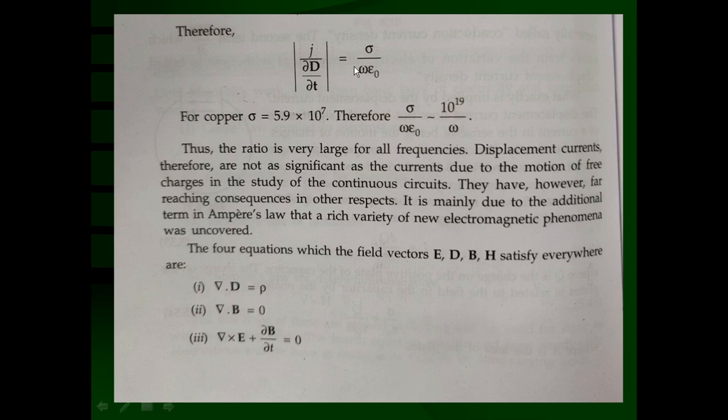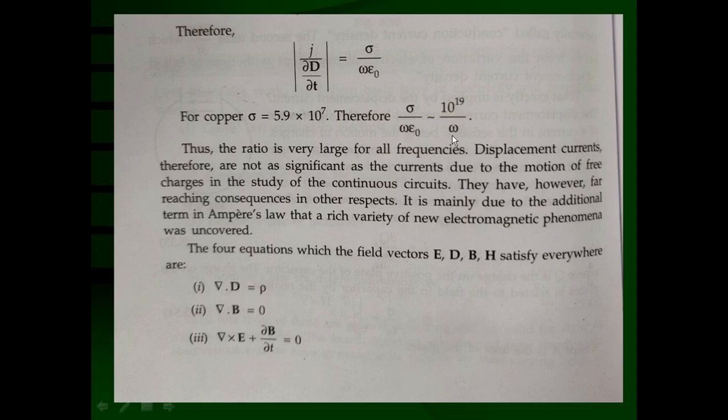Omega is the frequency of the time varying electric field, 2 pi f, and epsilon 0 is nothing but 8.85 into 10 raised to minus 12. So the power in the denominator is minus 12, and the numerator power is 7. Minus 12 moved to the numerator becomes 10 raised to plus 19 upon omega. If you forget about the leading values, this is approximately 0.3 into 10 raised to 19 upon omega.